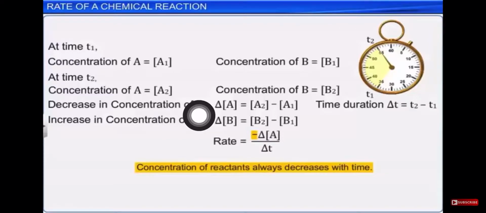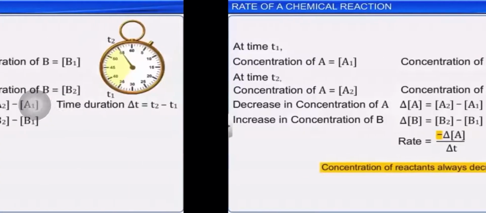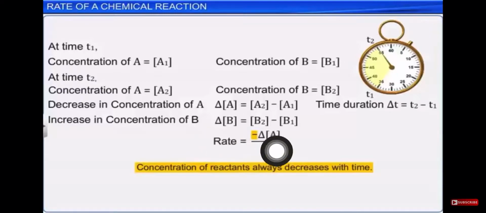So according to this, what is delta A? Delta A will be A2 minus A1. A2 I told 6, and A1 I told 10. So 6 minus 10 will be what? Minus 4. So if I am saying minus 4 upon T, so concentration is minus 4 in 1 hour, like that? No, right? So that's why we find the minus sign over here, and it is to be neglected. Why? Because the rate will always be in a positive form. So we multiply by minus 1 finally, and we neutralize it.